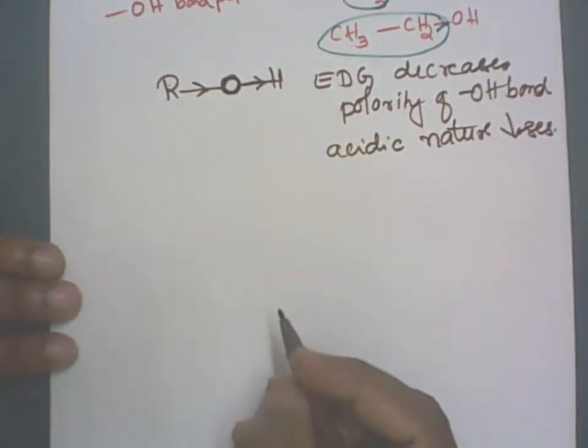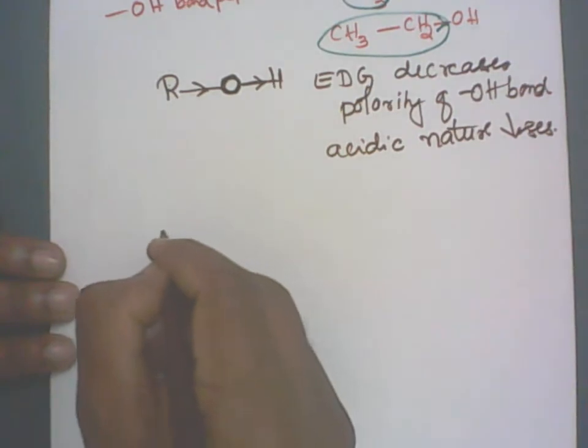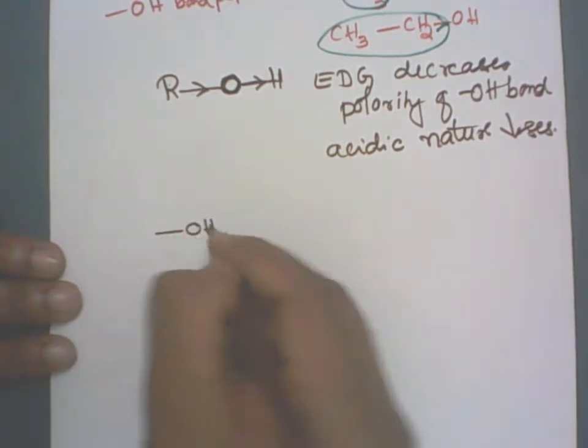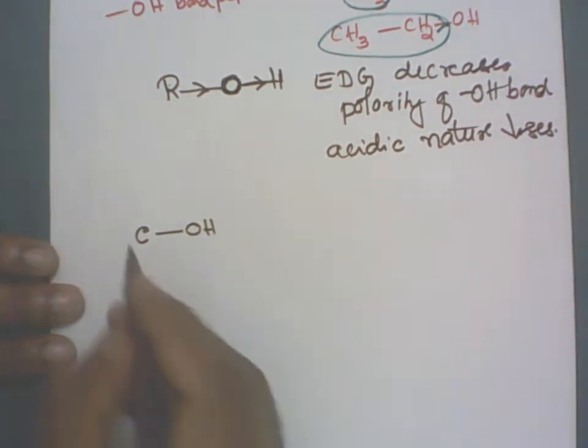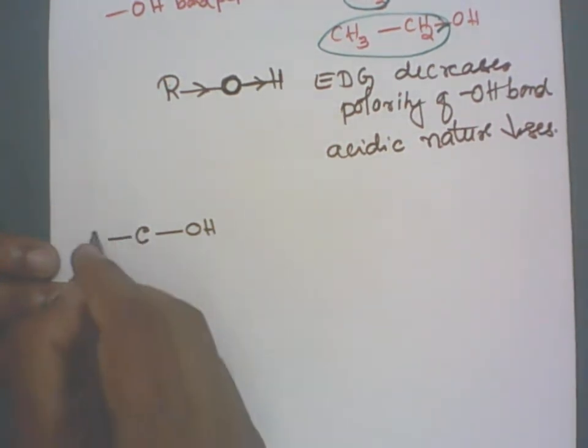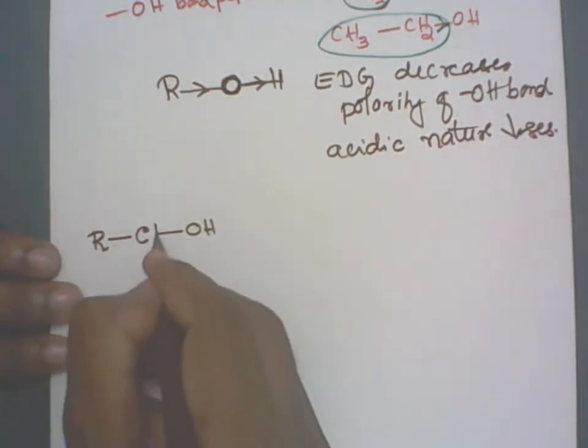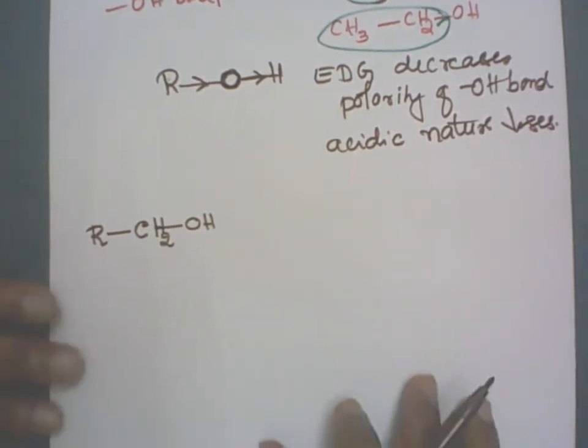Now, you know that there are three types of alcohols: primary alcohol, secondary alcohol, and tertiary alcohol. What do you mean by primary alcohol? Primary alcohol is one where OH is attached to the primary carbon atom. A primary carbon atom is one which is attached directly to one more carbon atom. Let me write in terms of R.